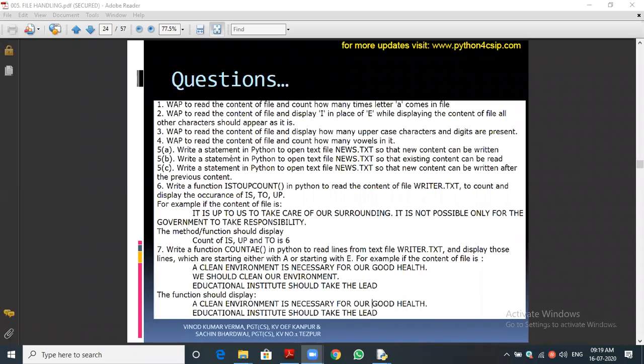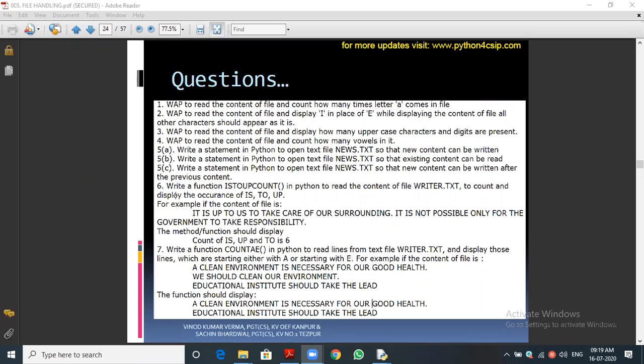So we need to open in append mode. What is the key for append mode? Likewise W or R, what is the key to open in append mode? A. Okay, A is the keyword, the mode character, for opening in append mode.